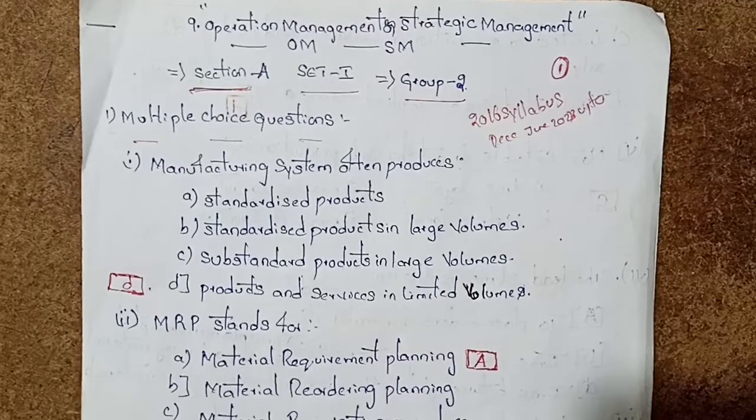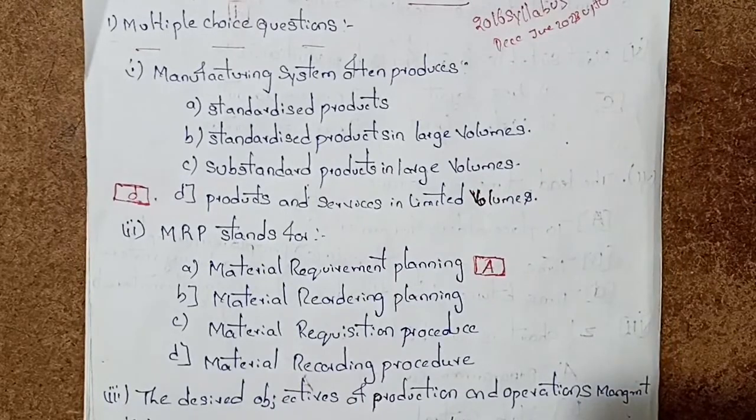Next, the second one. MRP stands for material requirement planning, material reordering planning, material requisition procedure, or material recording procedures. So choose the correct option: MRP stands for material requirement planning. Option selected.